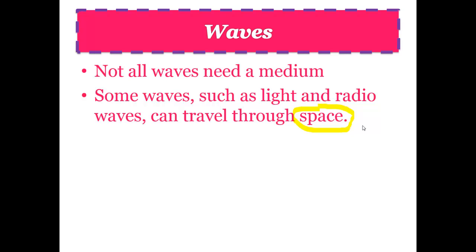Light, UV rays, they don't need any medium to travel through because the sun is going straight down to Earth. There are different types of waves that do not need a medium to travel through. So keep that in mind, that not all waves necessarily need a medium. Some do, some do not.